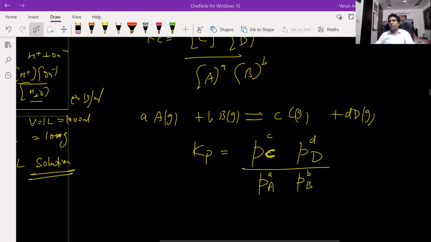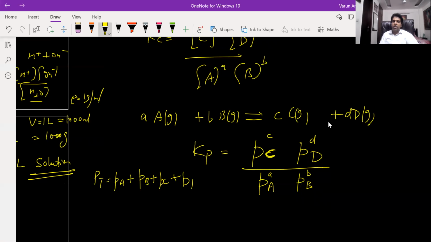So what is partial pressure? There are four gases. The total pressure will be the pressure of gas A plus the pressure of gas B plus the pressure of gas C plus the pressure of gas D. This is Dalton's law of partial pressure. The individual pressure of these gases is known as partial pressure. So the partial pressure of gas A will be nothing but the mole fraction of gas A into the total pressure. Now, what do you understand by mole fraction? You must have studied mole fraction in the mole concept. So the mole fraction of A will be the number of moles of A upon the total number of moles, right?